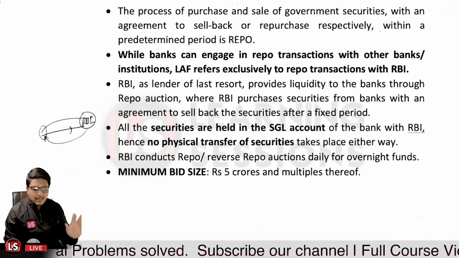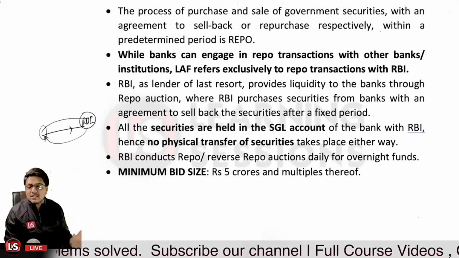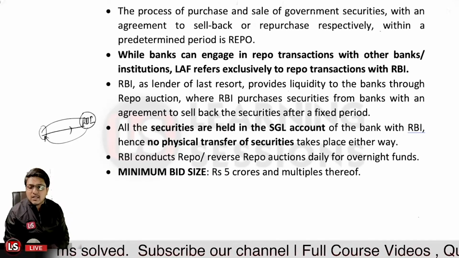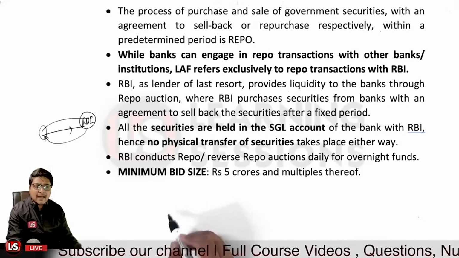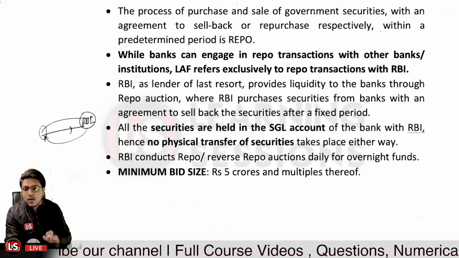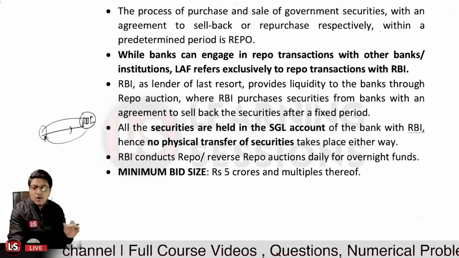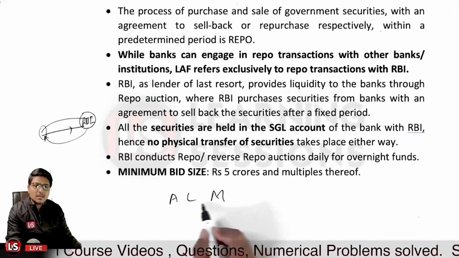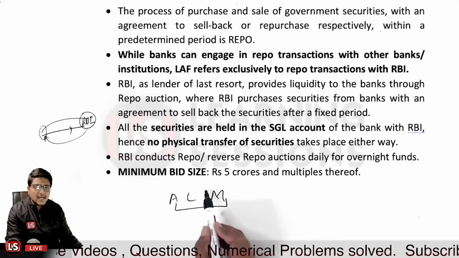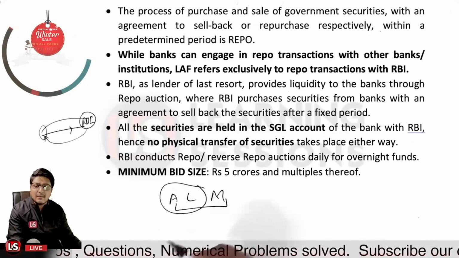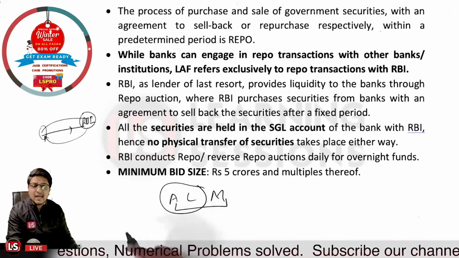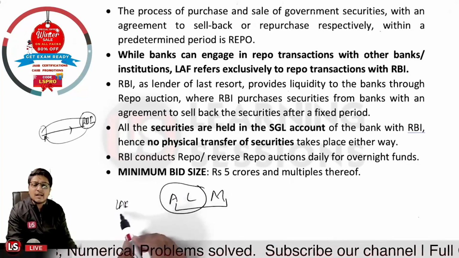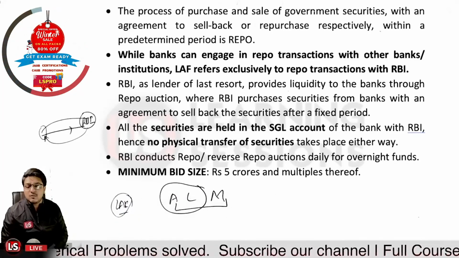Is that clear? So let me tell you again that the LAF, the liquidity adjustment facility, is related to the case where a bank on an overnight basis may require some surplus deposits, because there may be an asset liability mismatch. The banks need to cover this asset liability mismatch, and that can be covered through the LAF instruments, that is, using the repo and reverse repo instruments. Is that clear?